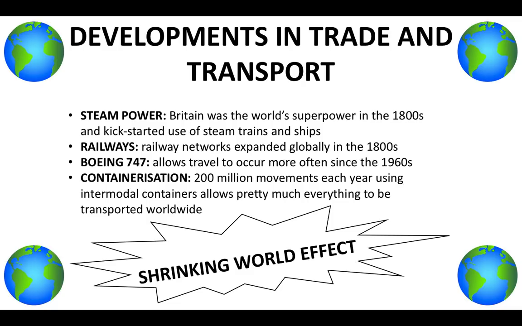I mean, it did take a while, but it did kickstart this whole trade and transport system we have nowadays. Also railways. Railway networks have expanded globally since the 1800s, and for example, the Trans-Siberian Railway that connects Moscow to China and to Japan, and that is a massive distance, but it really is effective in accelerating globalization because a lot more trade and transport is able to happen.